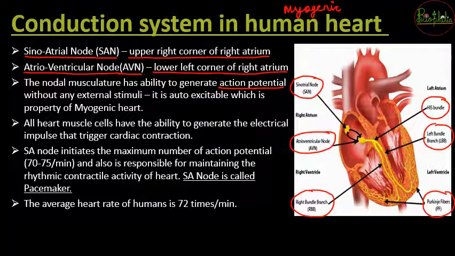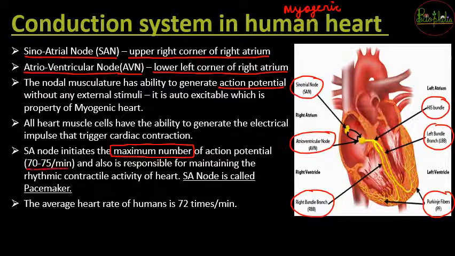Now once the heart muscles have generated the electric impulse, it goes across the heart and causes the contraction and relaxation of the heart. The SA node initiates the maximum number of action potentials. How many?